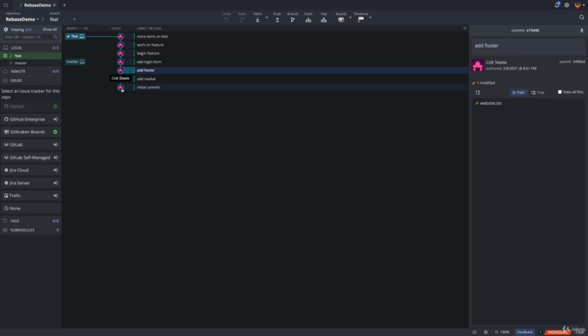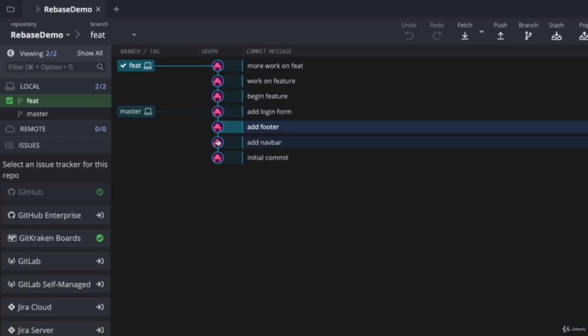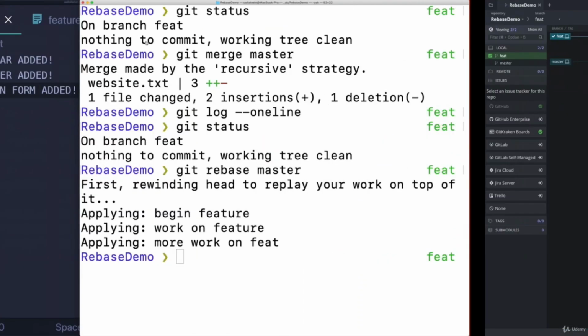So I'll zoom in here. Hopefully I do follow through and zoom in post-production. And our structure has changed pretty radically. So all of my work is still here. We still have those 3 commits I made on feature. We just don't have those 2 merge commits. So now things are linear. We still have 2 branches, of course, but we've created new commits, or Git has created new commits for us, based upon the original commits on the feature branch.